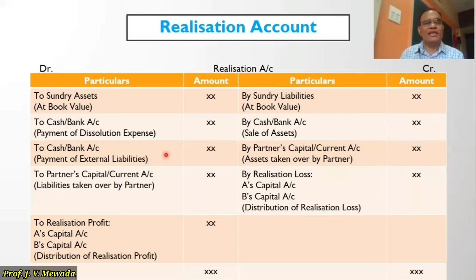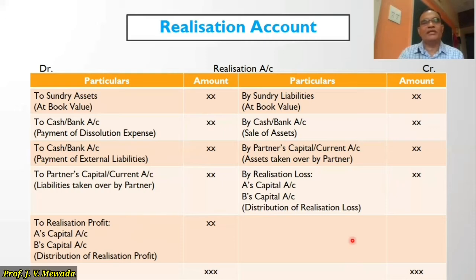And if any liability is taken over by the partners, then on the debit side of realization account, we will write partners' capital or current account. That is, realization account we are going to debit, and partners' capital or current account we are going to credit. Once this process of realization is over, we'll balance this account. If the credit side is heavy, the difference on the debit side is realization profit, which we are going to distribute to the partners in the profit sharing ratio. If the debit side is heavy, the difference will appear on the credit side, which is a realization loss, and that we are going to distribute among the partners in the profit sharing ratio. So this is all about the realization account.